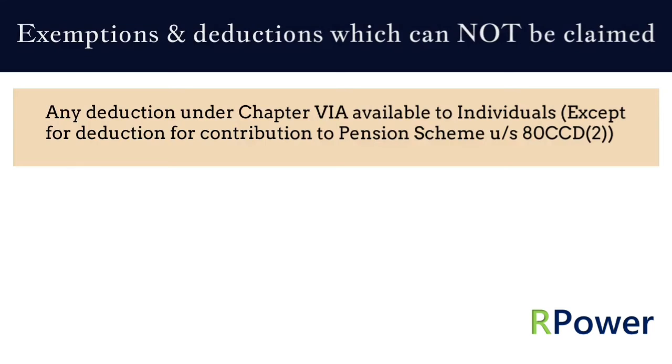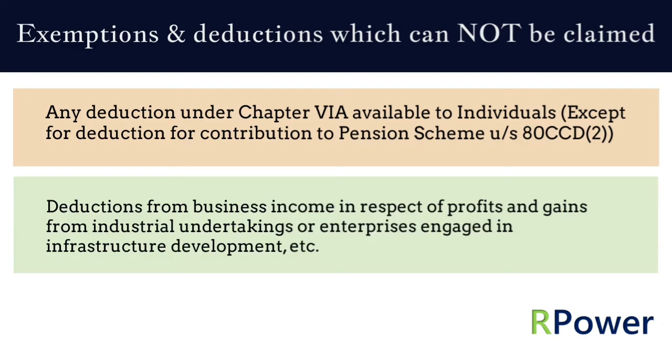15. Any deduction under Chapter 6A, available to individuals like investment in PPF, LIC, ELSS, contribution to certain pension funds, contribution to national pension scheme etc., except for deduction for contribution to pension scheme under Section 80CCD(2). 16. Deductions from business income in respect of profits and gains from industrial undertakings or enterprises engaged in infrastructure development, etc.